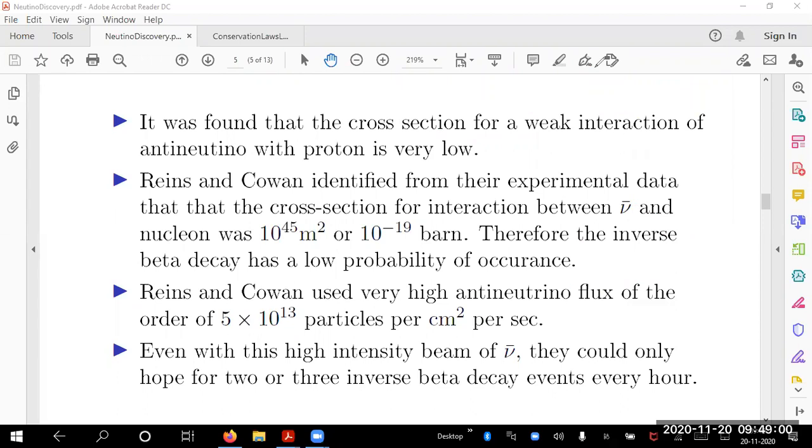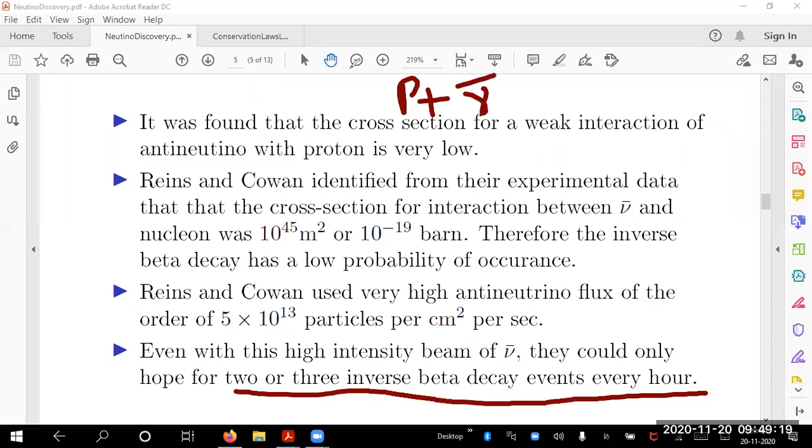So they confirmed that you have 5 × 10^13 particles before they started their experiment. Even with this high intensity, they could only hope for 2 or 3 inverse beta decay events every hour. That is, if you hit a proton with such a high source of antineutrinos, you will observe a neutron plus an e plus, only 2 or 3 such events in 1 hour.